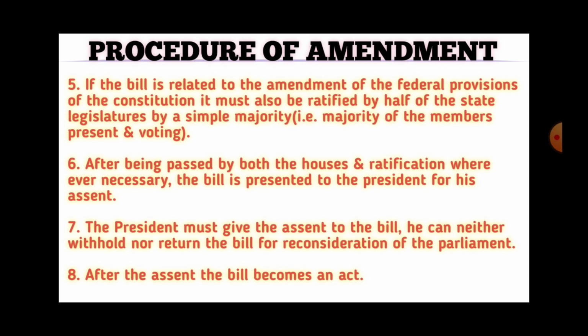Step number 8. After the assent, the bill becomes an act. It means that after the President gives his assent, the bill becomes the Constitution Amendment Act. And it is being said that the Constitution stands amended in accordance with the terms of the Act.